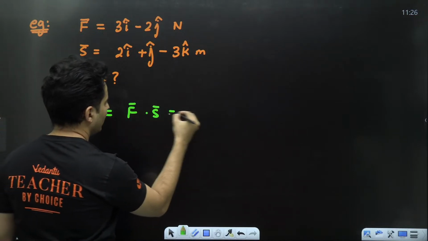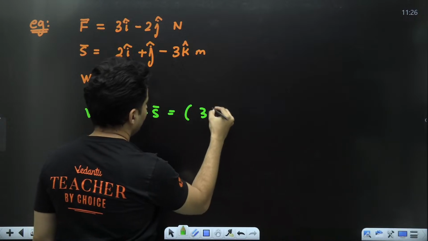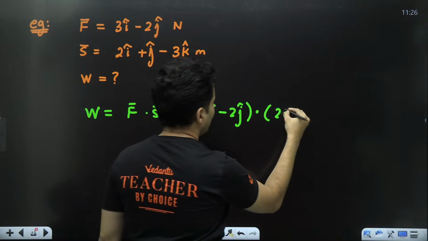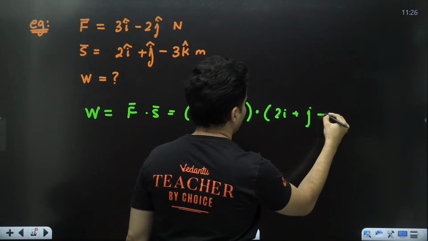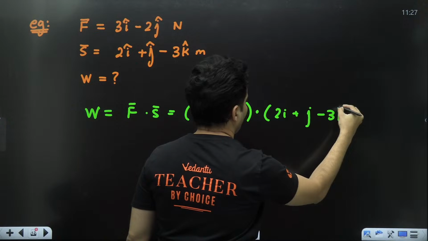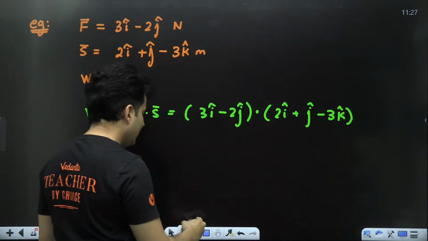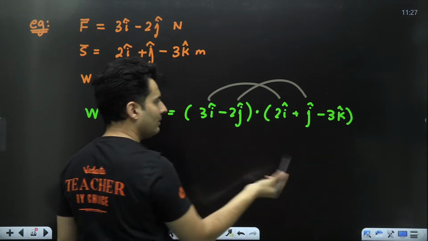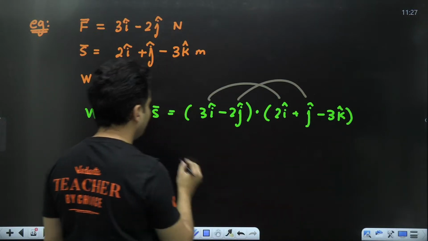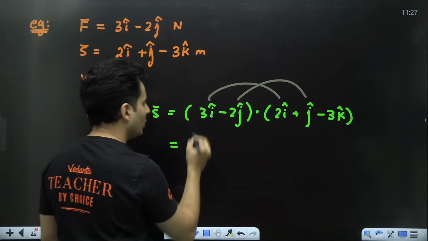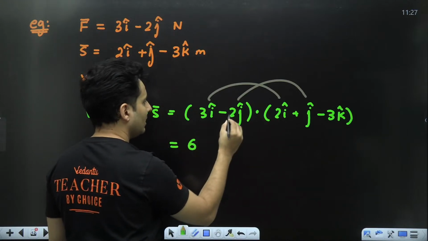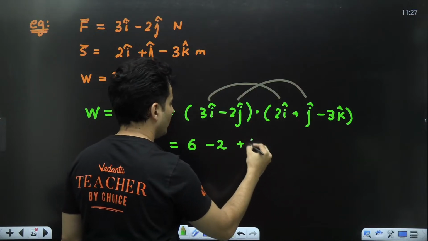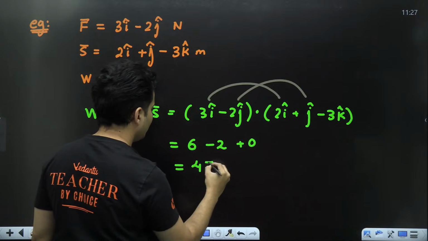How does dot product work? So the dot product of 3i cap minus 2j cap with 2i cap plus j cap minus 3k cap. Always i multiplies with i. Remember this. i will multiply with i, j will multiply with j. If there is nobody with k, their loss, nothing will be there. So 3i into 2i, 3 twos are 6. That's it. Minus 2 into plus 1 is basically minus 2. Nothing for k, so put 0. So the answer will be basically 4 joules.